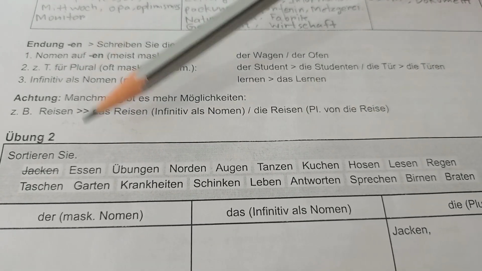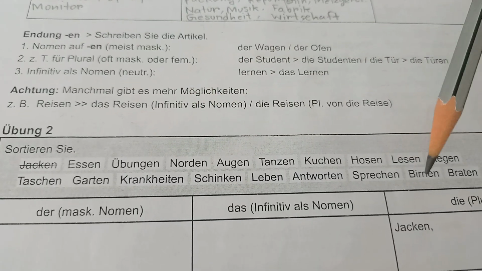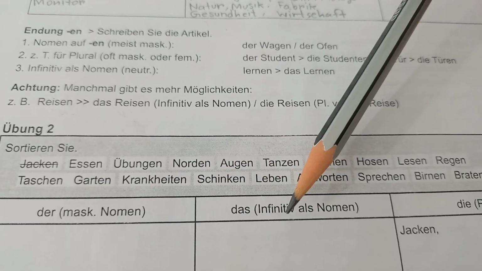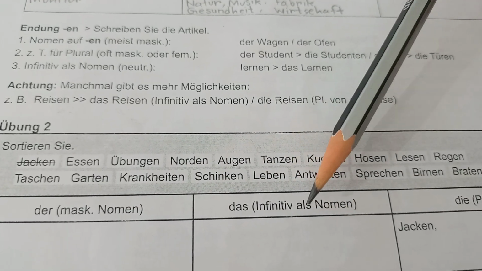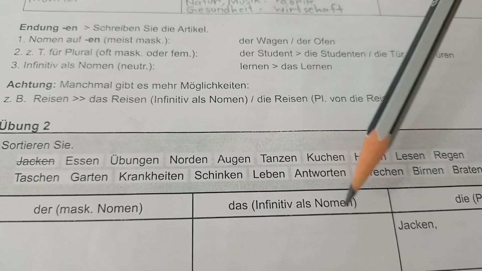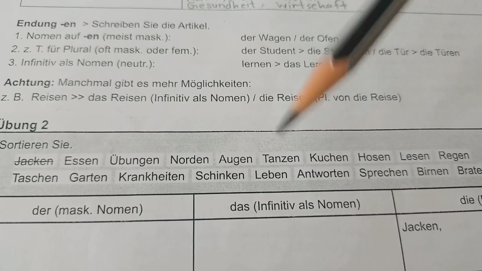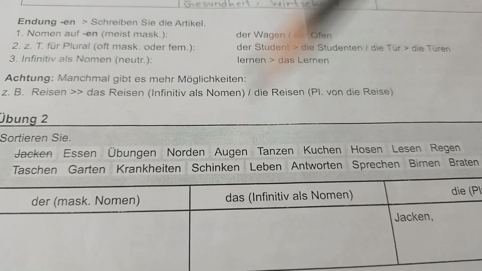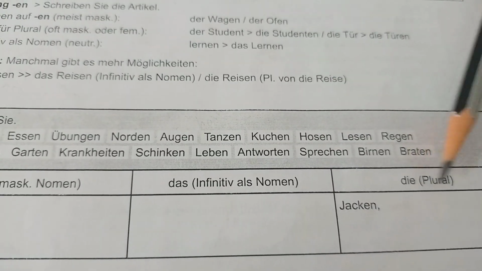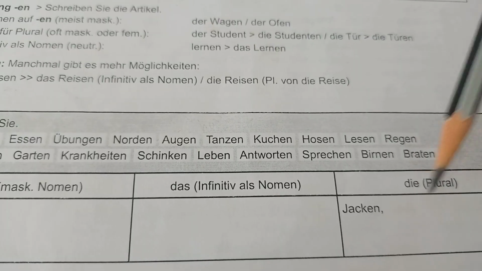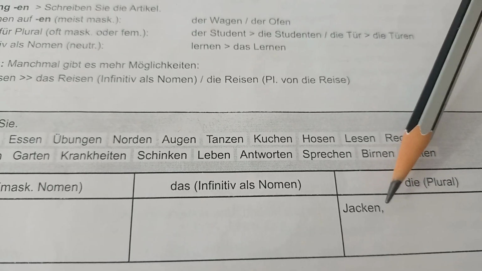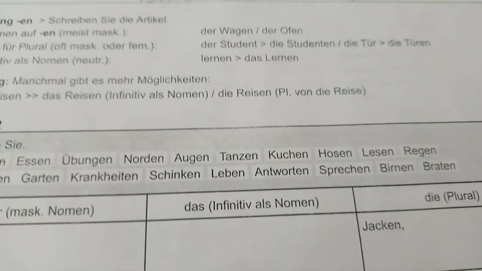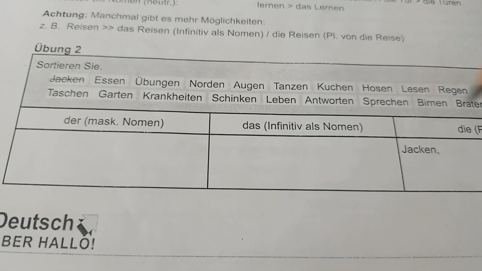These words are given. So Essen, Übungen, these are given. Now we have to find out which one is only a masculine noun, which one is the infinitive as Nomen, so nominalizing the verbs. In that case, the article will be das. And which one is the plural. For example, Jacken, from Jacke becomes Jacken. Jacke means the jacket, Jacken means jackets. We have to sort these out.